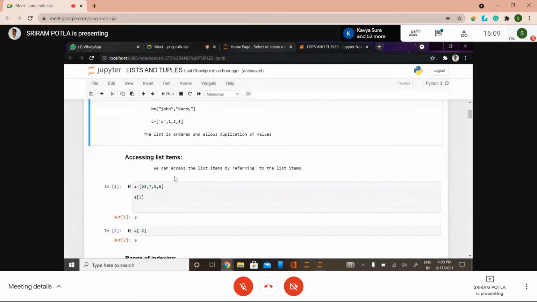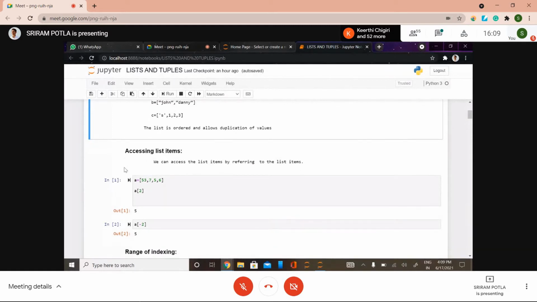So how do we access list elements? We can access the list elements by using their indexes. Like in arrays, the indexes start from 0, and the same thing happens in the list. The starting element has index 0, then 1, 2, and 3.